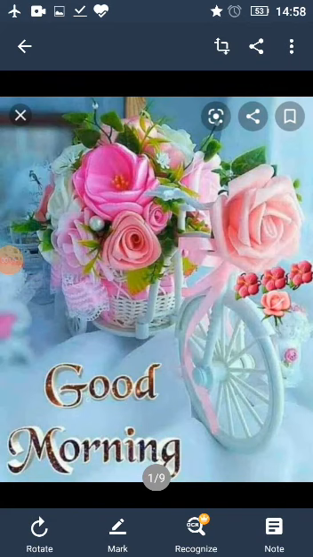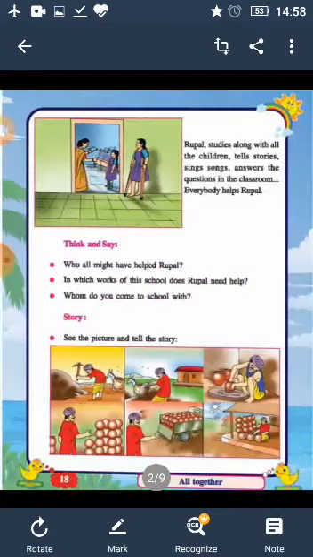Yesterday, in lesson number 2, we completed the story of Rupal. Today, on the basis of the picture given below, I will tell you a story.